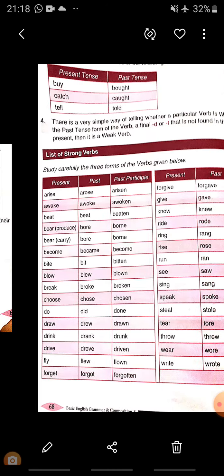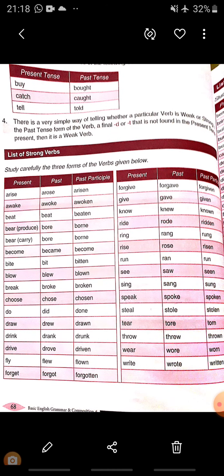Next, buy will become bought, catch will become caught, and tell will become told. Here also vowels have been changed, but in buy and catch there is no change of vowel. Buy will become bought and catch will become caught.